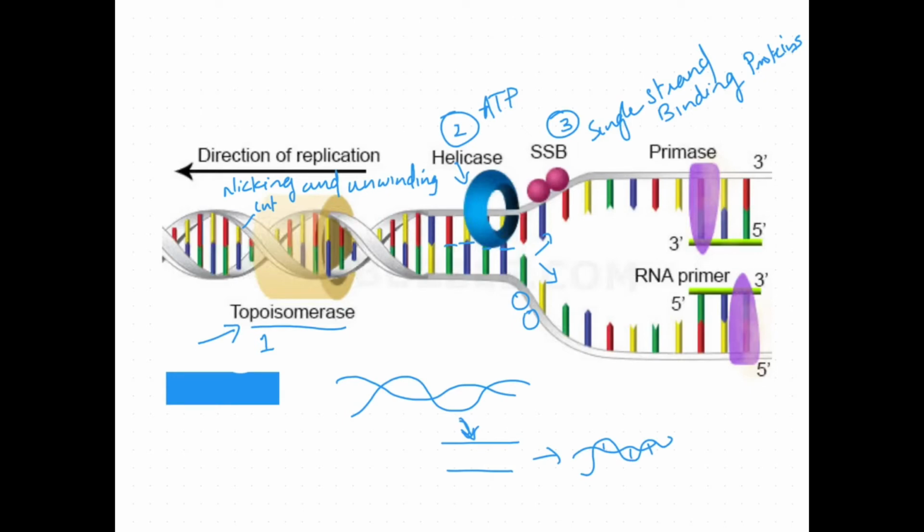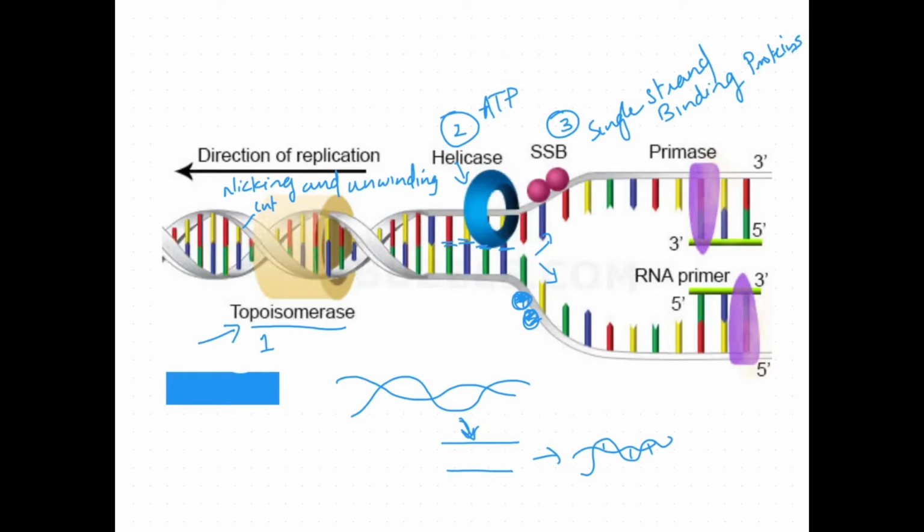This needs to be avoided. So the hydrogen bonds are broken by helicase and the DNA is separated. Separated DNA should not recoil again, and this is prevented by single strand binding proteins. They bind on the DNA and do not allow it to recoil.